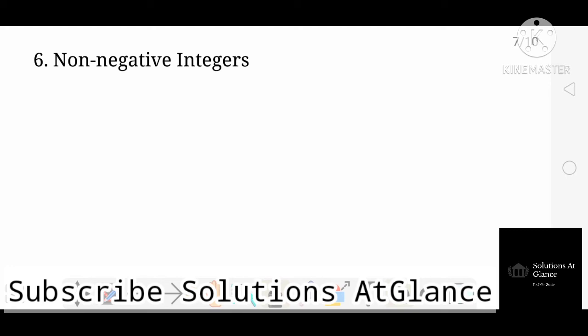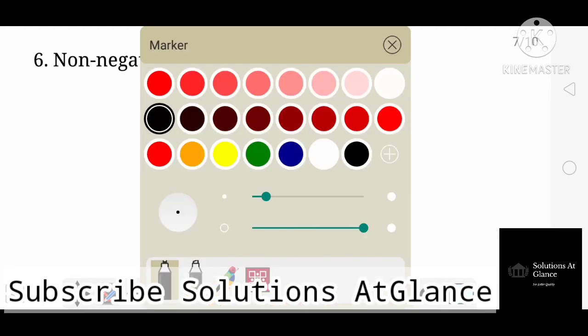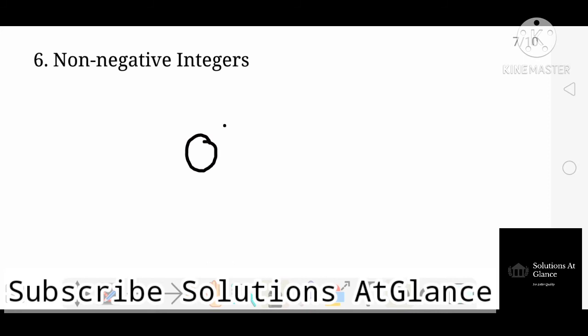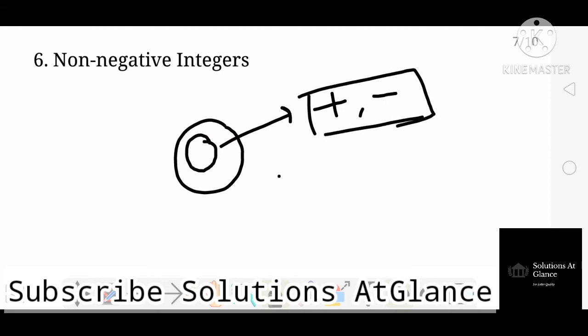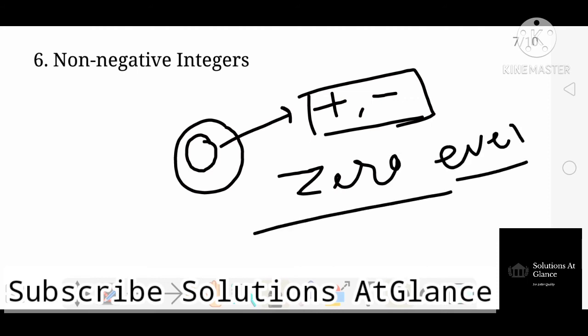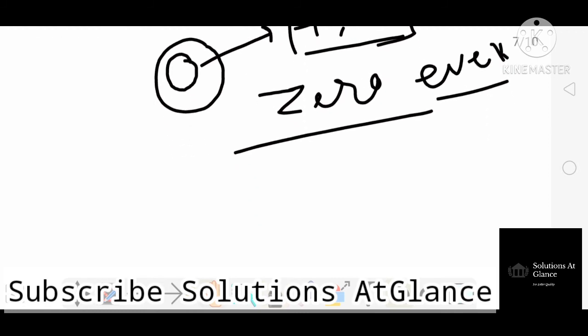Now the next category is non-negative integers. Here we will discuss a basic point about 0. What is 0 actually? 0 is neither positive nor negative. 0 is an even number. So when we are discussing non-negative integers, we will also include 0, because it is neither positive nor negative. So the set for the non-negative integers will be 0, 1, 2, 3 and so on.